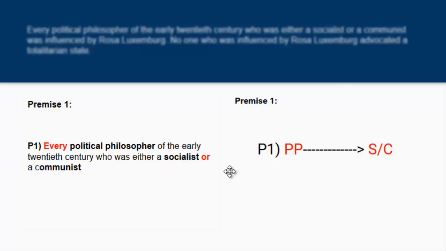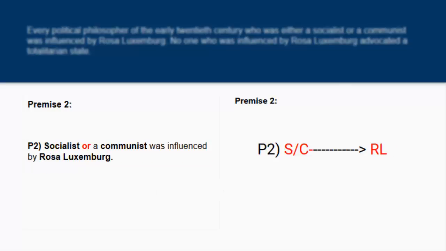And remember, in logic, an or statement on the LSAT should always be interpreted as an inclusive term. So what that means is when I tell you you have either A or B, that means you can have one or the other or both. All right, let's go to premise two. Premise two: socialist or communist was influenced by Rosa Luxemburg. Same thing. We can say S or C, arrow, RL. Okay, so we're done with premise two.